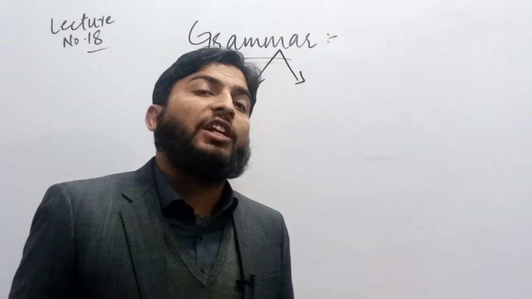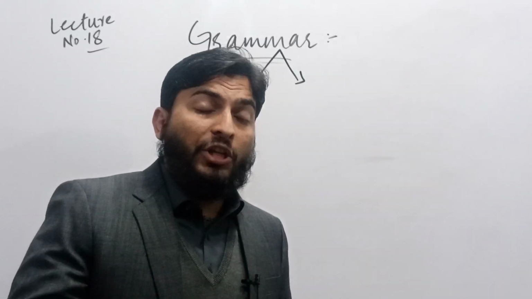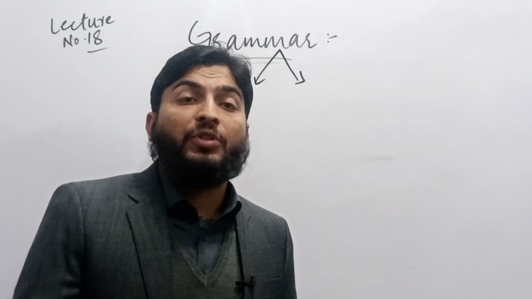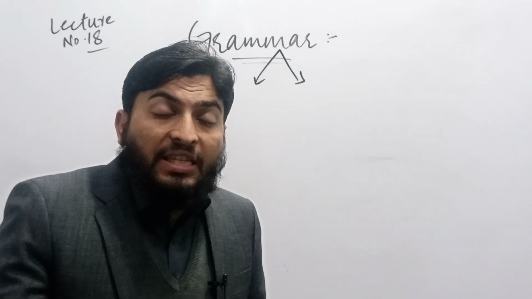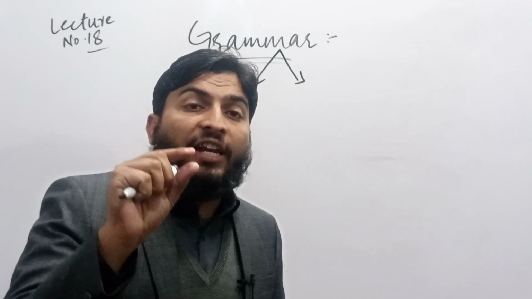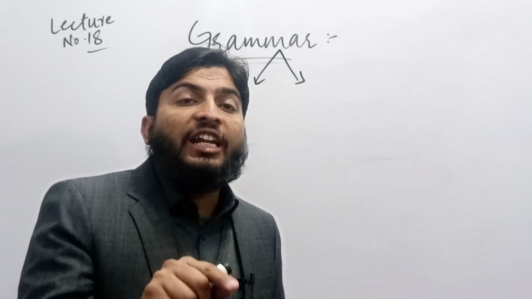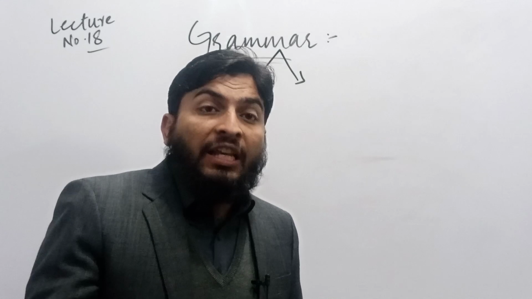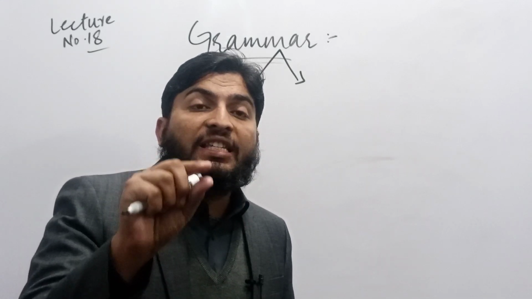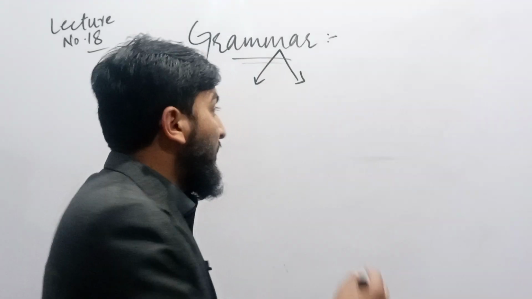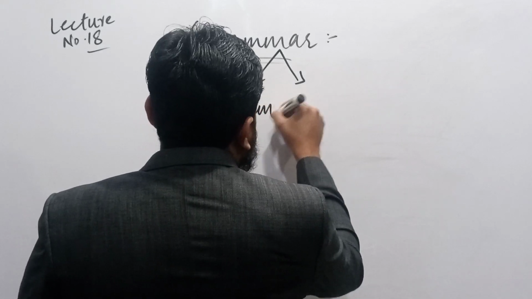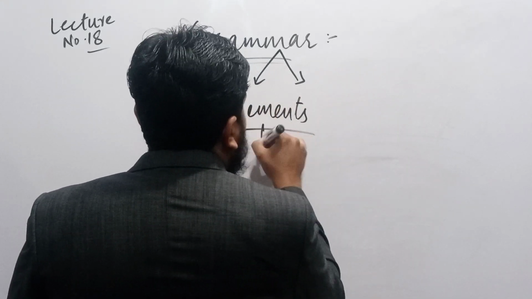my best to give you another definition which is already given to us by Noam Chomsky. Noam Chomsky says that a set of finite or infinite number of sentences are produced by a finite set of elements. For example, elements, they are finite.